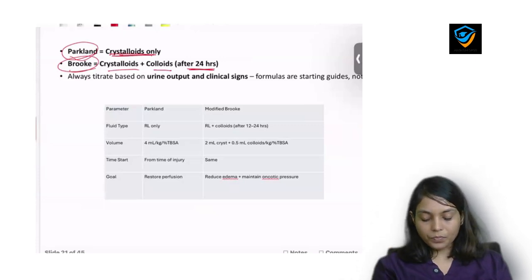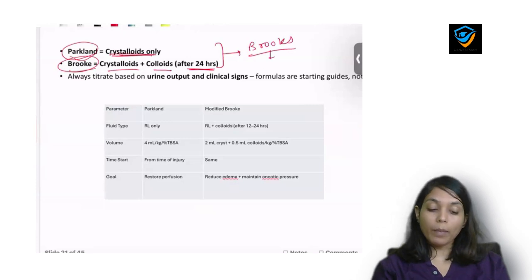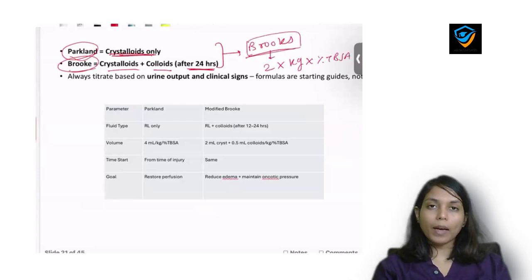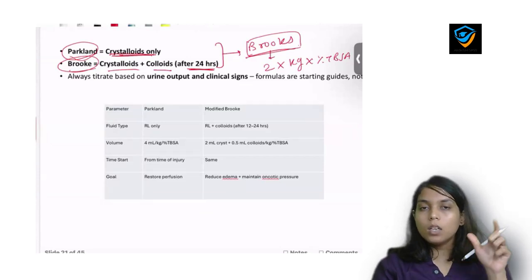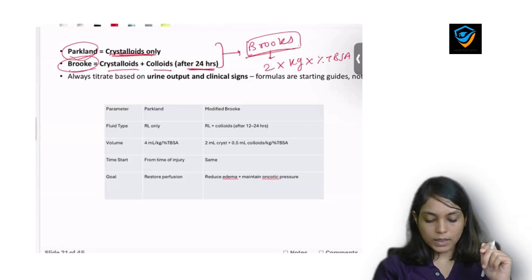And that is the reason the modified Brooks formula comes into the picture, and the Brooks formula is similar to the modified Parkland formula, which is 2 into kg weight into percent of total body surface area. But Parkland told only about crystalloid, Brooks told give crystalloid plus colloid, but provide colloid only after 24 hours.